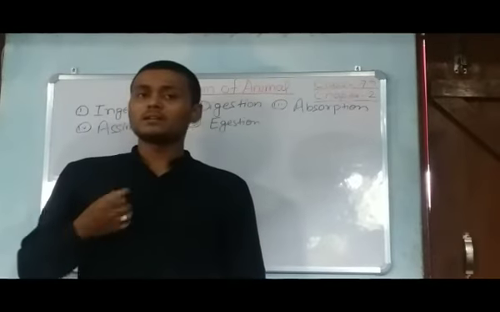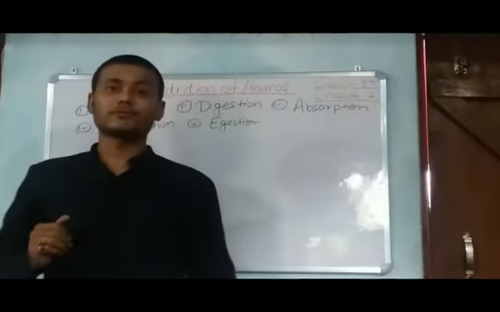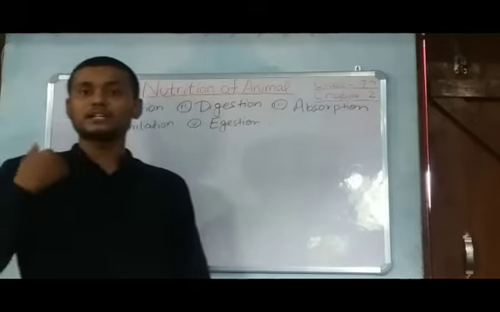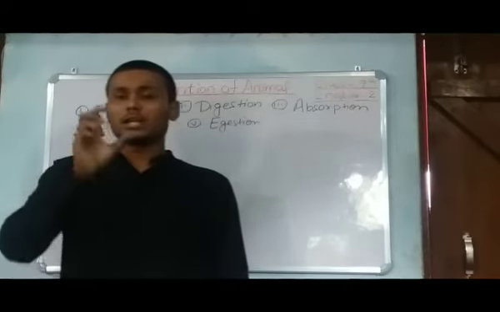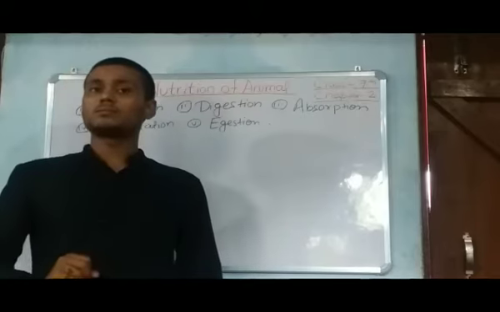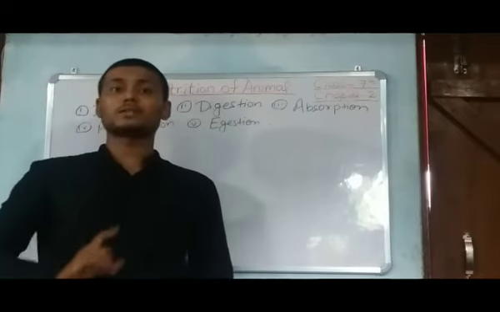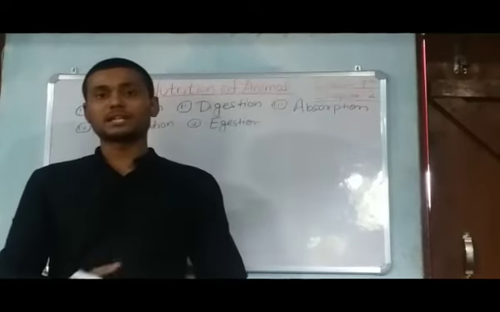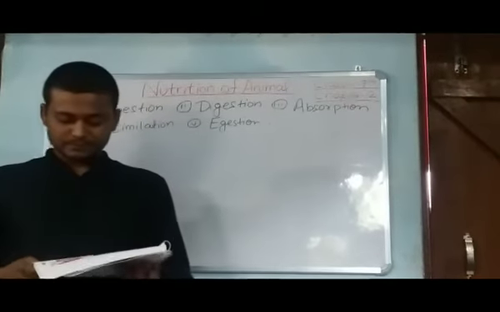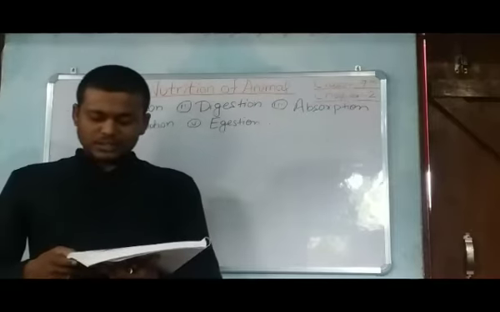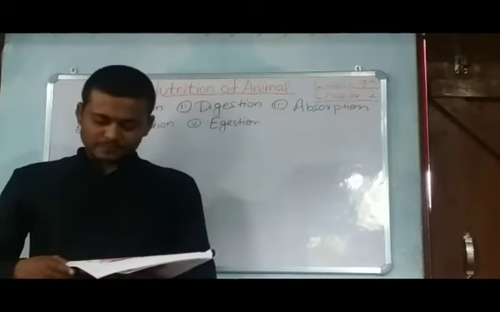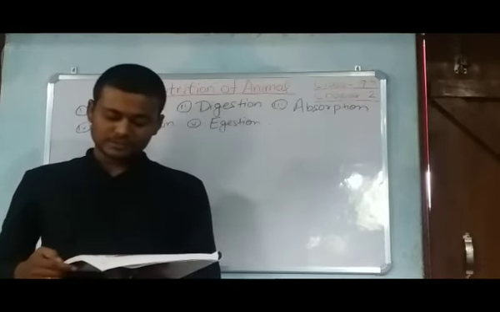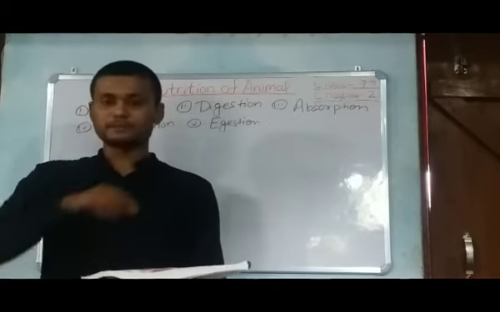But in amoeba only one cell does all the processes of taking in food and getting out the food. So the unicellular amoeba catches tiny particles of food by throwing out its false feet, which are called pseudopodia.